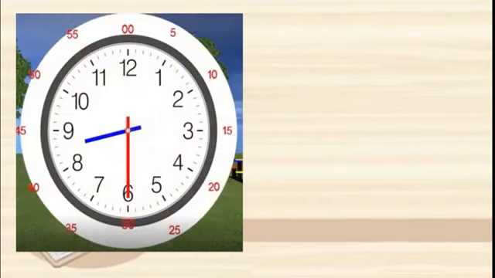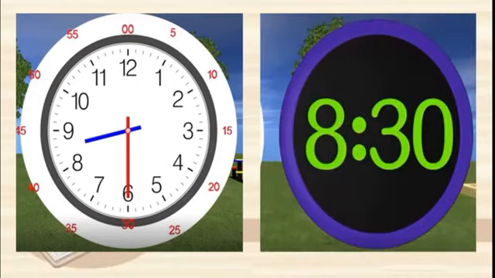Now read this. Here also you can see two hands. Smaller one is called hour hand, that is between 8 and 9, and the minute hand is on 6, that is a longer hand. Come on dear students, read the time. Here we can say here 8:30. In our daily language, how we say 8:30, isn't it?